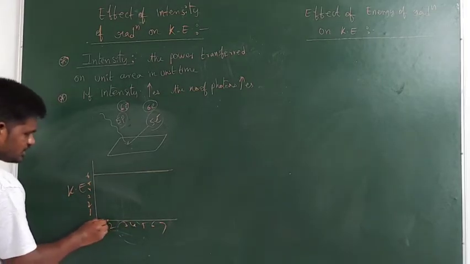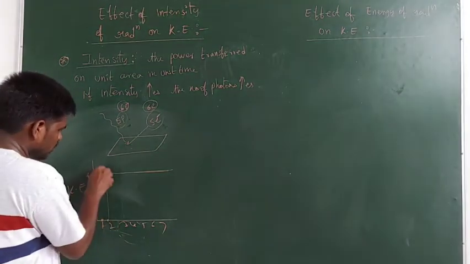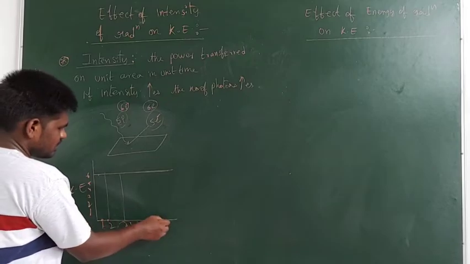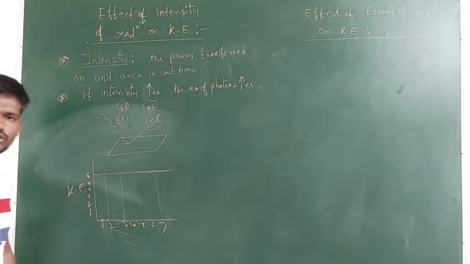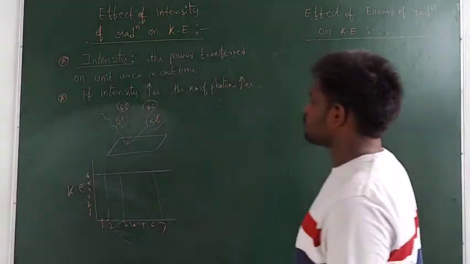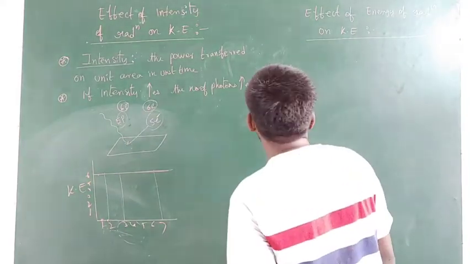At intensity 1, kinetic energy is 6. Intensity 2, kinetic energy 6. Intensity 3, kinetic energy 6. At intensity 7, kinetic energy is 6 only. As intensity increases, the number of electrons ejected increases, but there is no change in the kinetic energy.